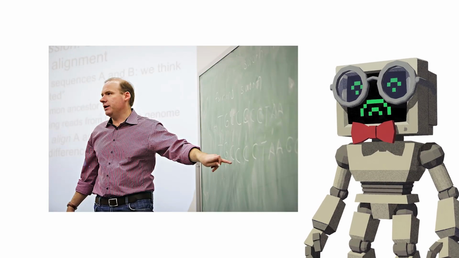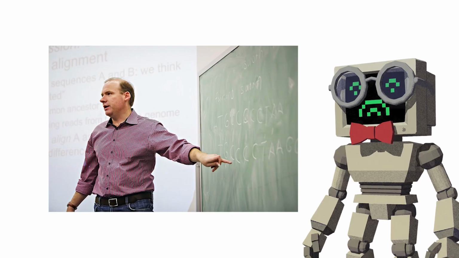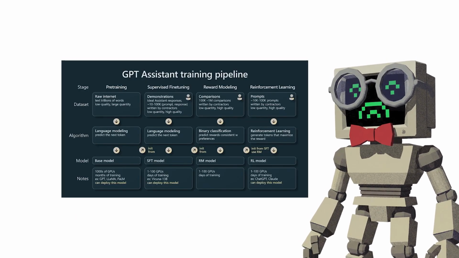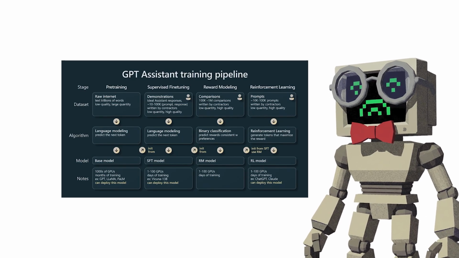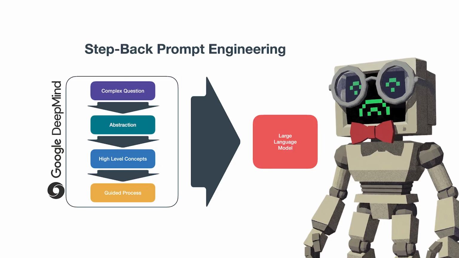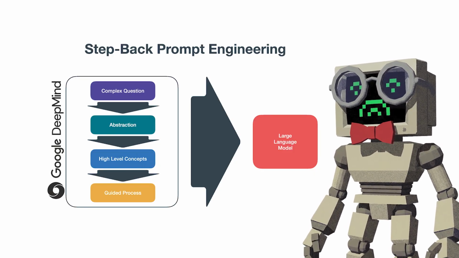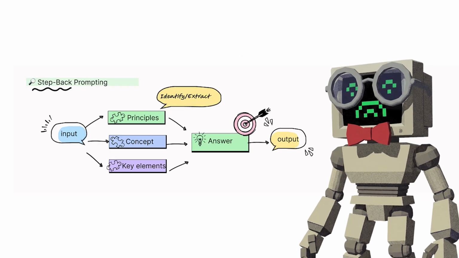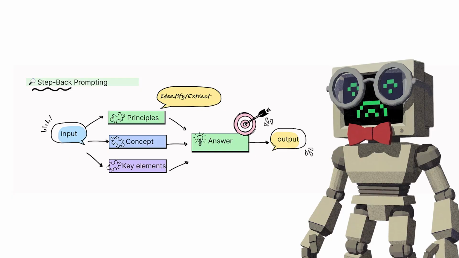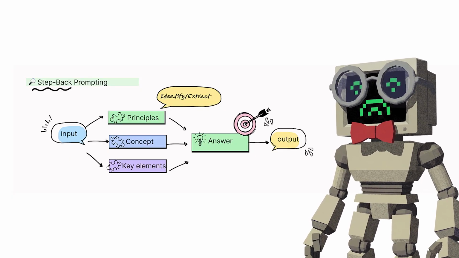It sounds like advice your college professor would give you. Understand the theory before you do the math. And that's exactly why it works. Language models are trained on enormous bodies of conceptual and theoretical text: textbooks, academic papers, encyclopedias, technical documentation. Step-back prompting taps directly into the conceptual layer before asking the model to reach into specific facts and calculations. It's basically forcing the model to activate its strongest knowledge base first, then channel that understanding into the concrete problem. Two stages: abstraction, then application.